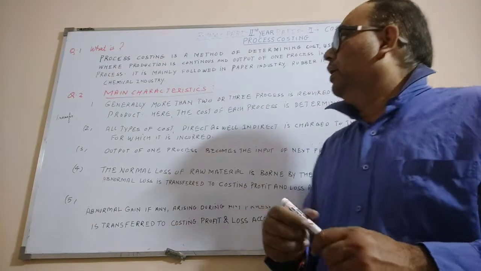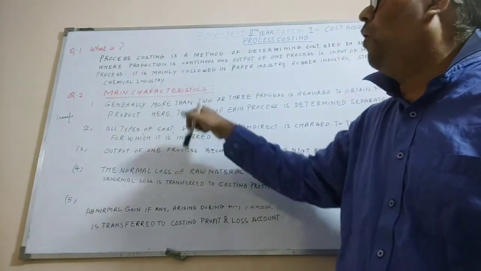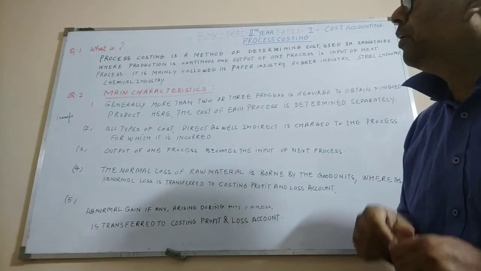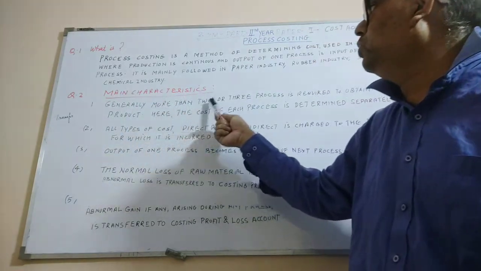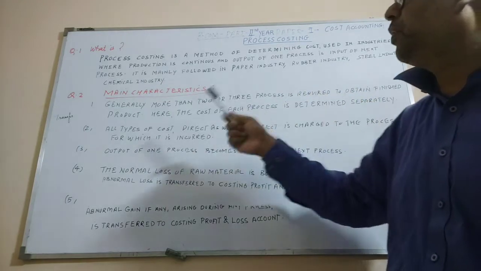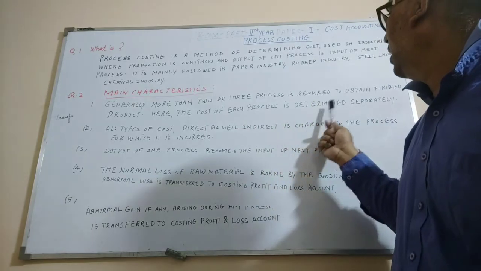Now, what are the main characteristics of process costing? First point here is, generally 2 or 3 processes are required to obtain a finished product. Here, the cost of each process is determined separately.